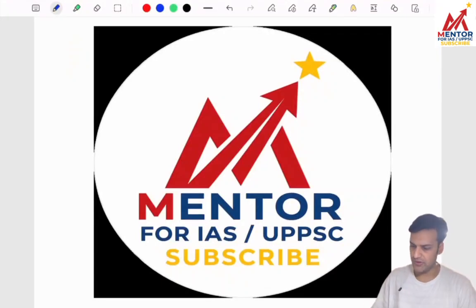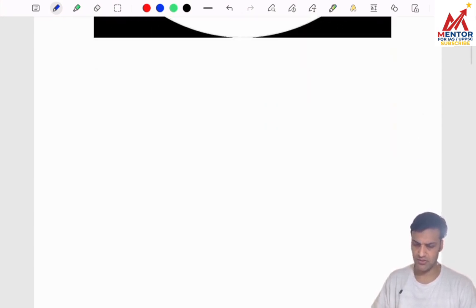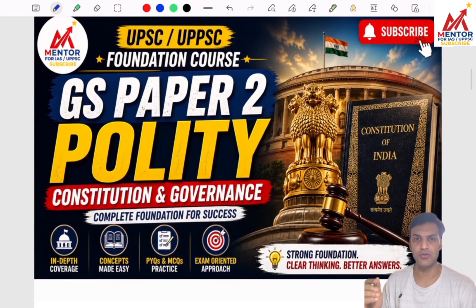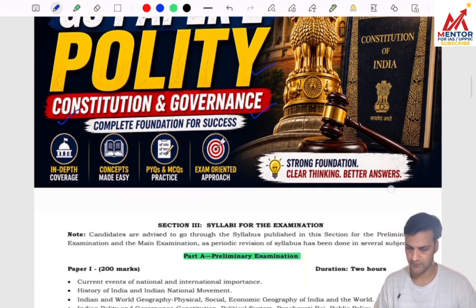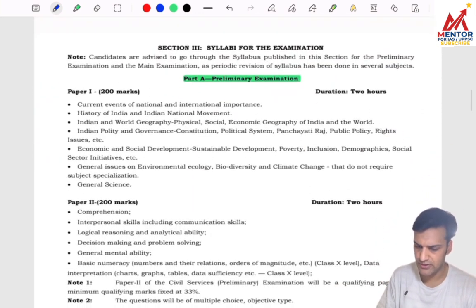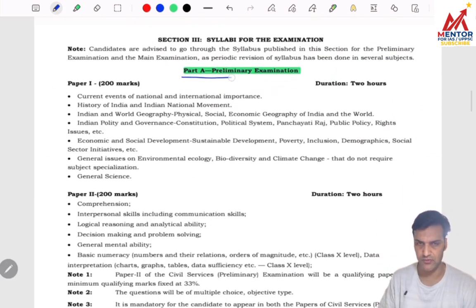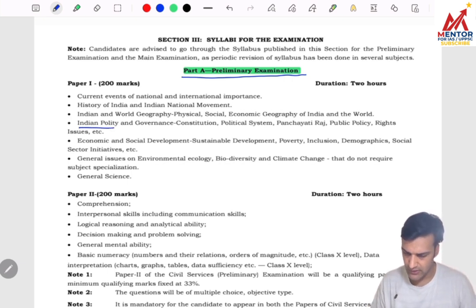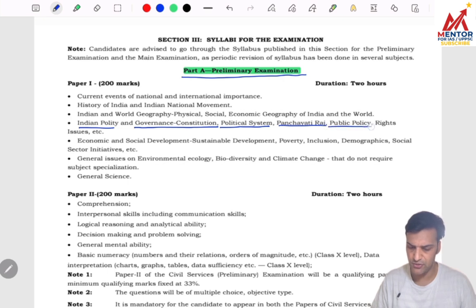So we are going to start our GS paper 2 foundation course for constitution, polity and governance. Before we proceed further, let's see its syllabus. As you can see, I have shared a syllabus of GS paper 1 over here. In this, it is mentioned Indian polity, governance, constitution, political system, panchayati raj, public policies, rights issues, etc.